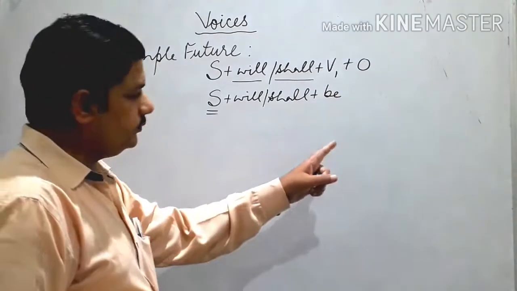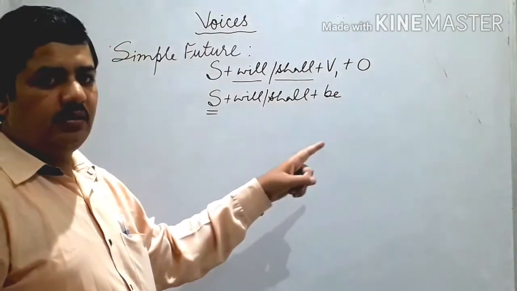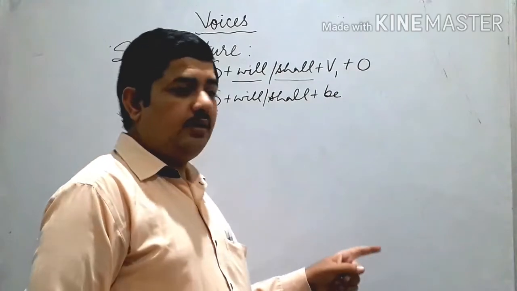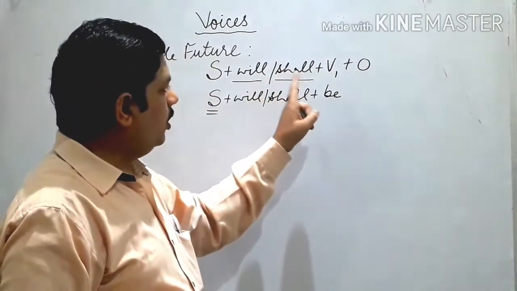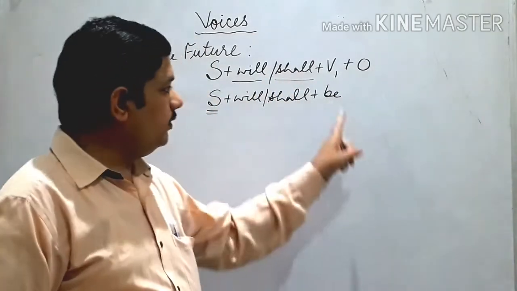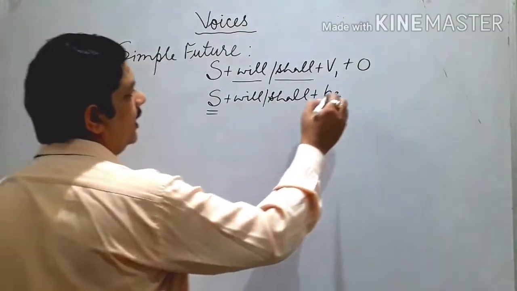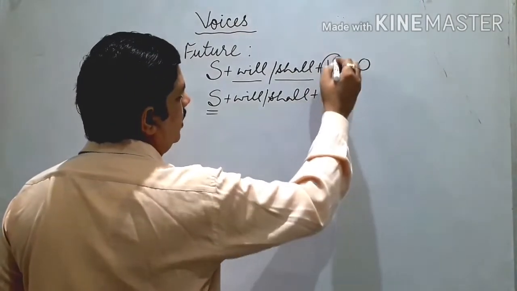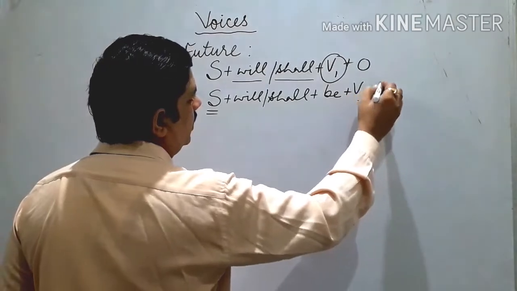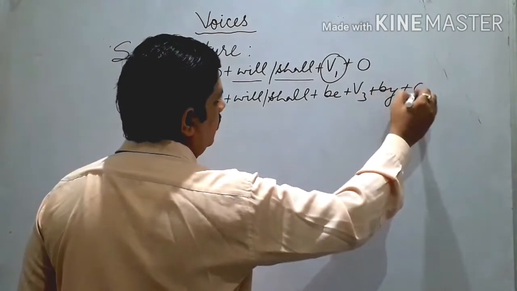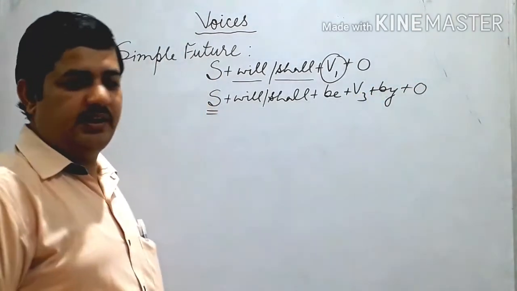A new thing: with ing we use being, with had we use been, but when you have modals, especially will shall, we use be. So will shall followed by be, and then first form will be converted into third form, and then we use by. Okay, quite simple it is.